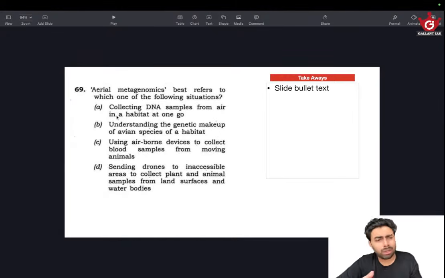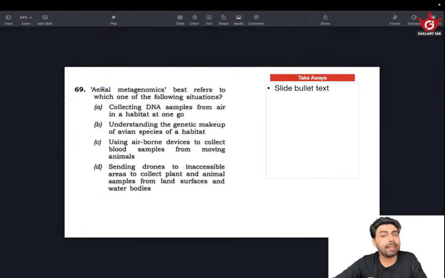And this is one logic you could use. If something very specific is given and that specificity is not reflected in the keyword, then it wouldn't be the right one. There will be exceptions, but if you don't know anything, this is one approach you could take. The logic I used was, if avian species of a habitat was mentioned, it would most likely be avian metagenomics, not aerial metagenomics.